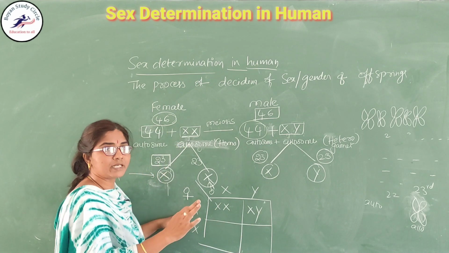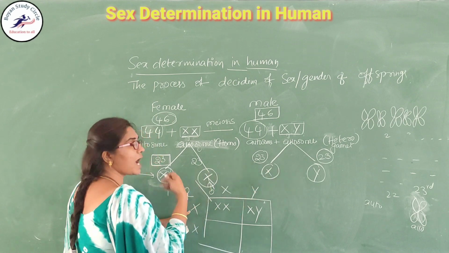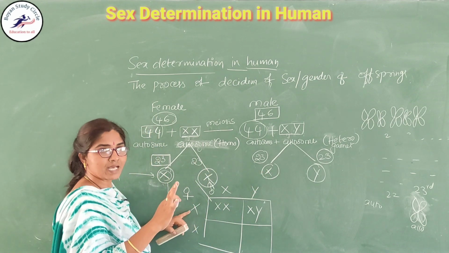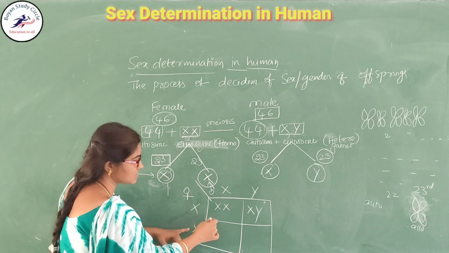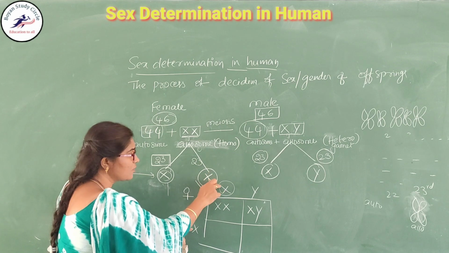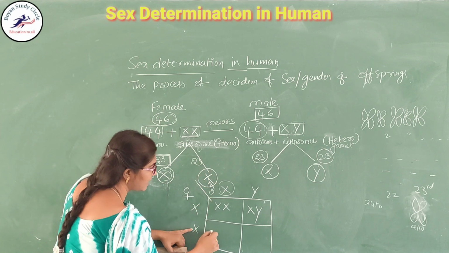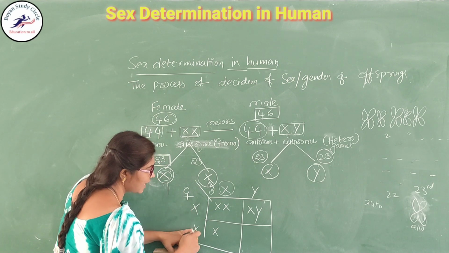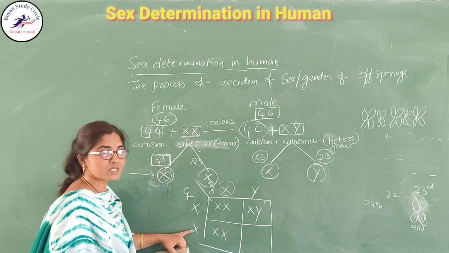This is the probability. In these four conditions, either of the two gametes will take part in fertilization. If the X chromosome sperm fertilizes the female's X chromosome, then XX is produced.